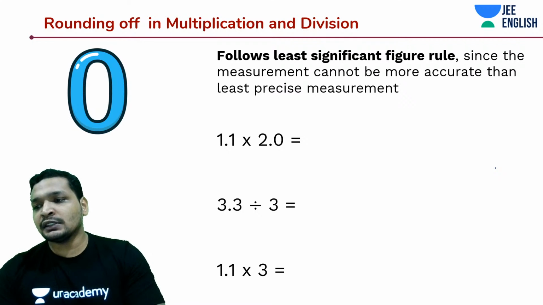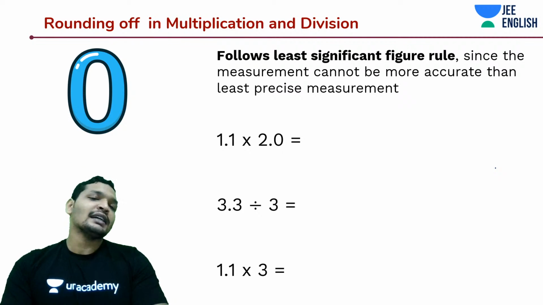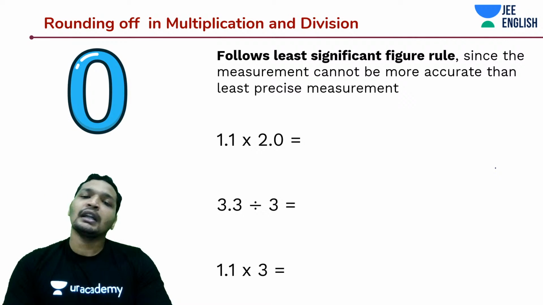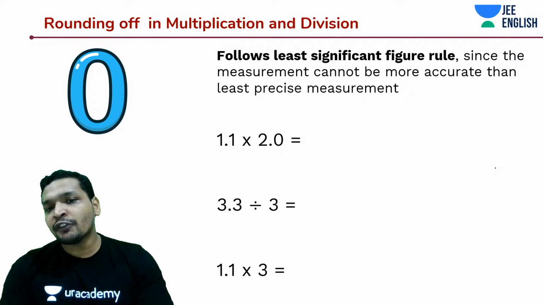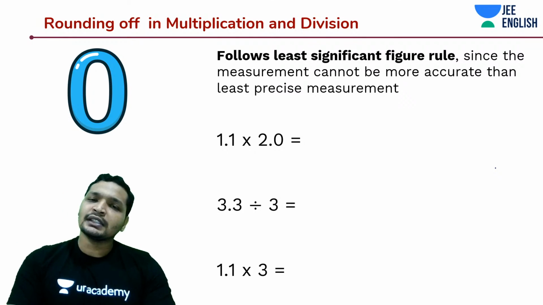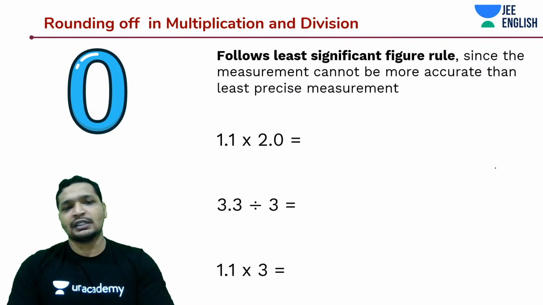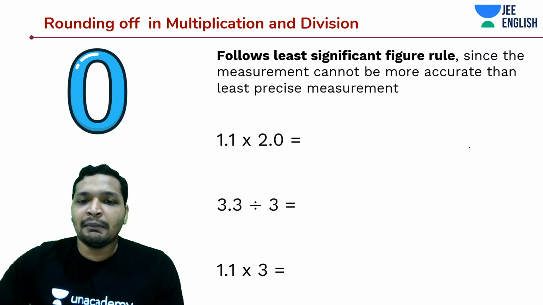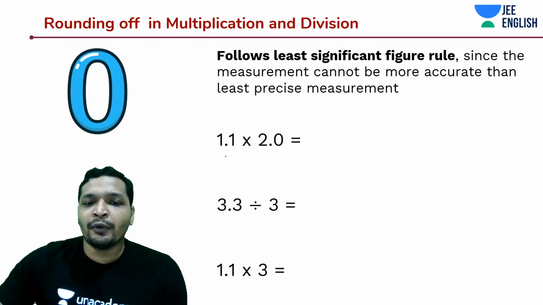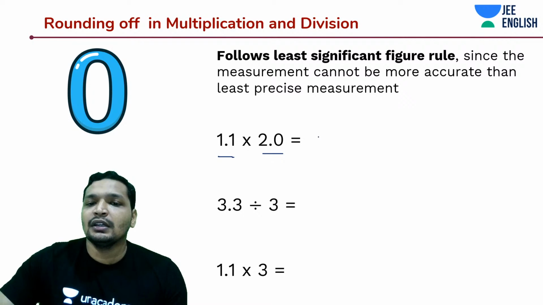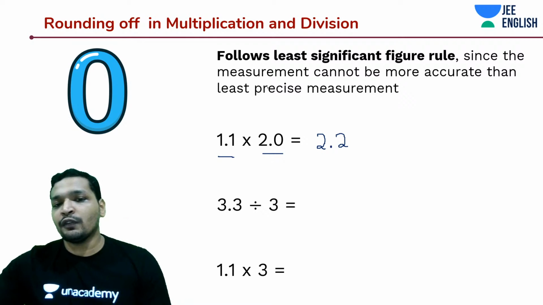This may sound very counterintuitive. The entire significant figures concept is very counterintuitive to what we have been learning until now. But think about it in terms of measurements, then it will sound a little intuitive, at least as far as addition and subtraction are concerned. Let's say I'm multiplying two quantities, one is 1.1 and the other one is 2.0. What should be the expression? It should be 2.2.